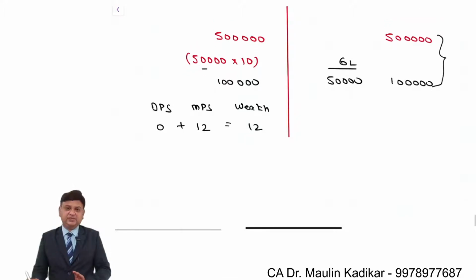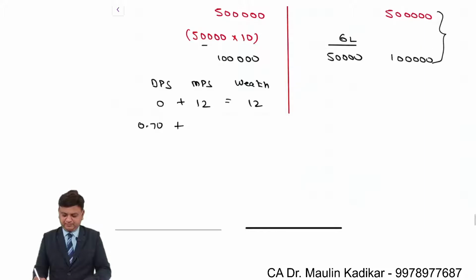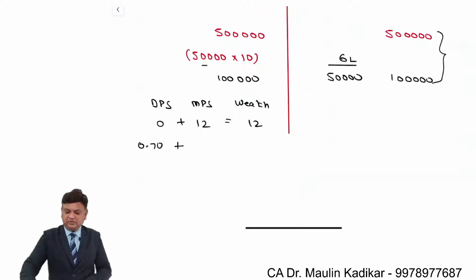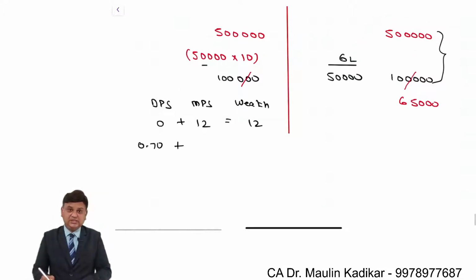Suppose the dividend paid to the equity shareholder is, let us say, 70 paise per share. Okay, 70 paise is paid. Use your calculator. 50,000 into 0.7 means 35,000 is paid. So in that case, this will reduce to 65,000, and the reserves and surplus will also reduce to 65,000.